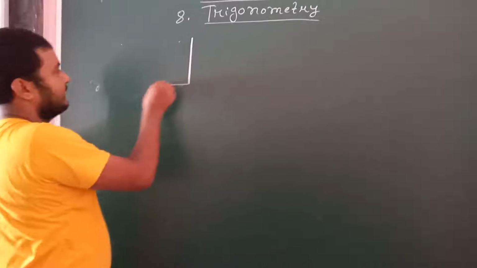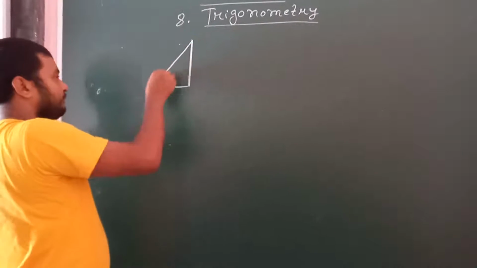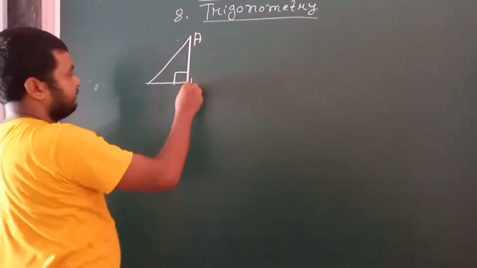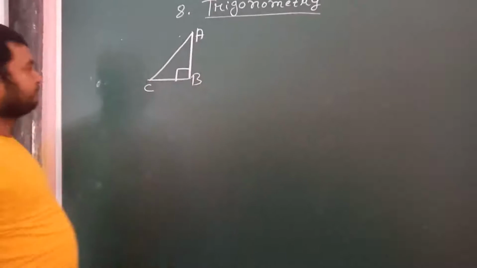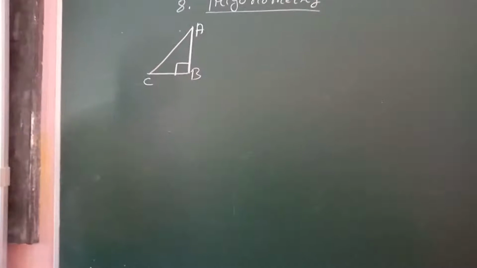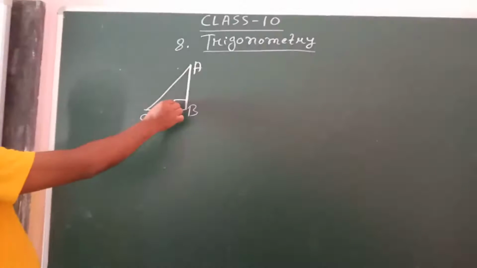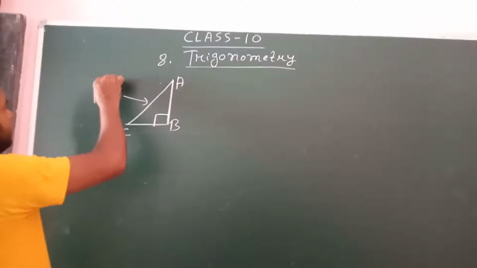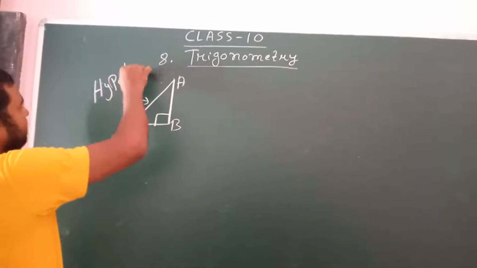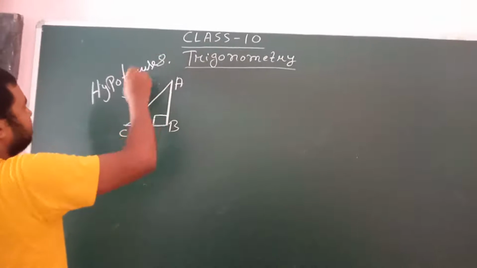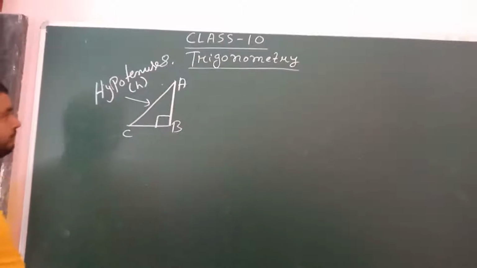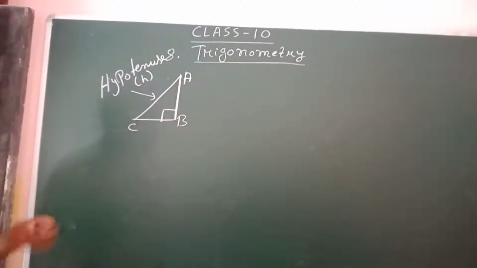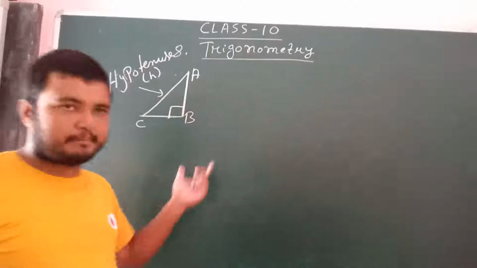Suppose this is a triangle, and this angle is 90 degree, A, B, C. Then the side opposite to the 90 degree angle is the hypotenuse. This is the hypotenuse. Now there are base and perpendicular. We don't know which one is base and which one is perpendicular.